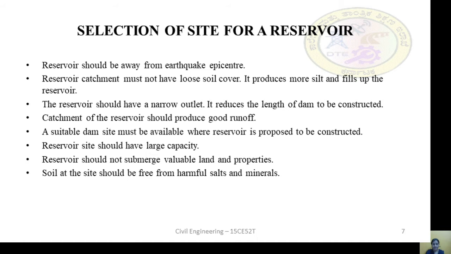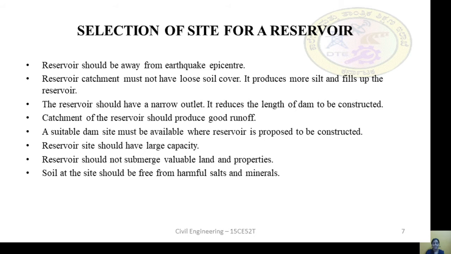Fertile lands and habitat areas should not be submerged for construction of dams and reservoirs. If the land is fertile or a habitat area, we will not choose it for the construction of dams and reservoirs. With fertile land we can grow many crops, and for habitat areas we can't provide compensation as it is very difficult.